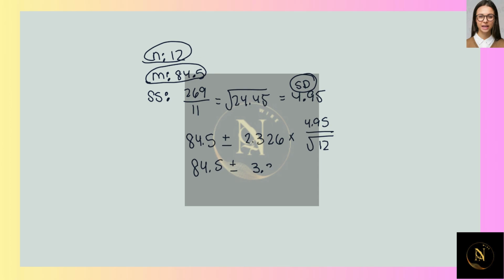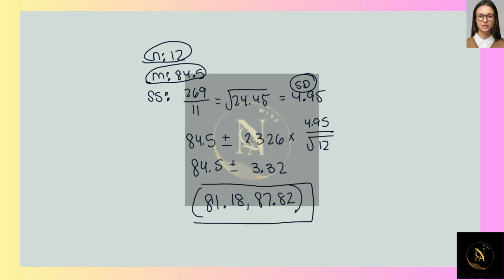3.32. And so that's your margin of error. And then you're going to first take 84.5 and subtract 3.32, and you're going to get 81.18. And that's your lower bound. And your upper bound is when you add the two numbers together, and you're going to get 87.82. And this is your confidence interval.